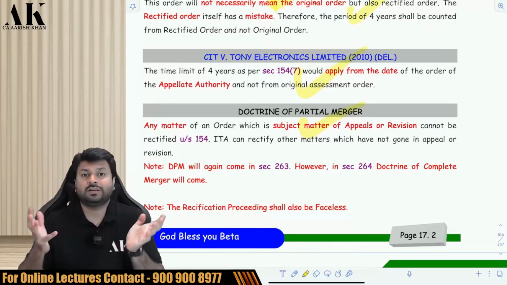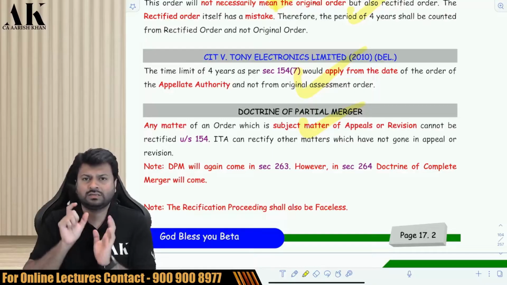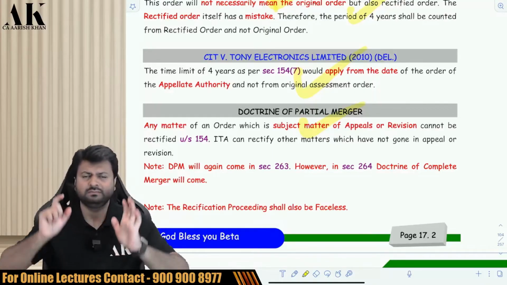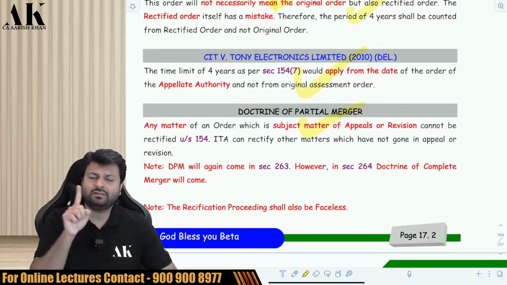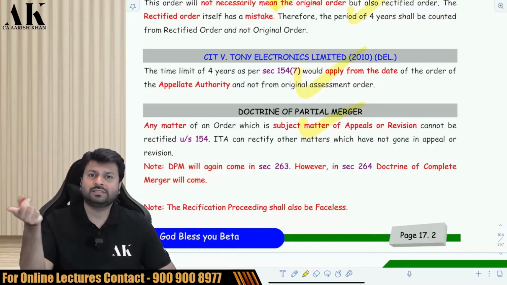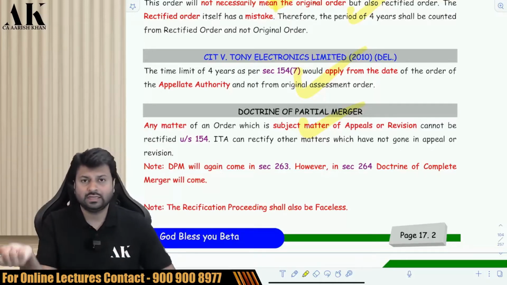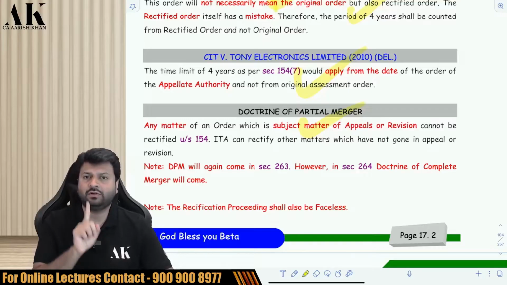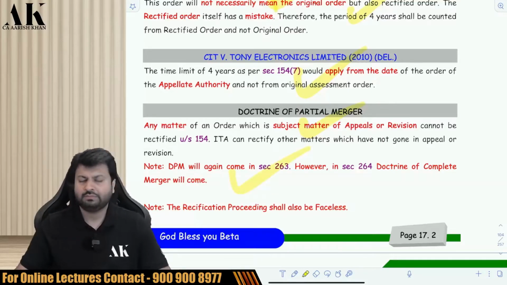Doctrine of partial merger means if an order of AO is a subject matter of appeal, then if any matter of that order is subject matter of appeal, the AO cannot rectify that matter under 154. Suppose there are 4 expenses in the order of AO, A, B, C, D, and one of the expenses you have appealed. So that expense cannot be subject to 154. Can I take the other 3 expenses in the 154? Yes, you can. You cannot take the expense which has been the subject matter of appeal or revision. This is what the doctrine of partial merger is all about.